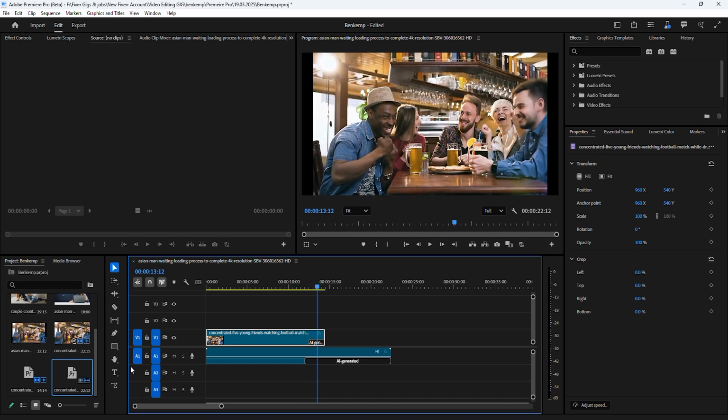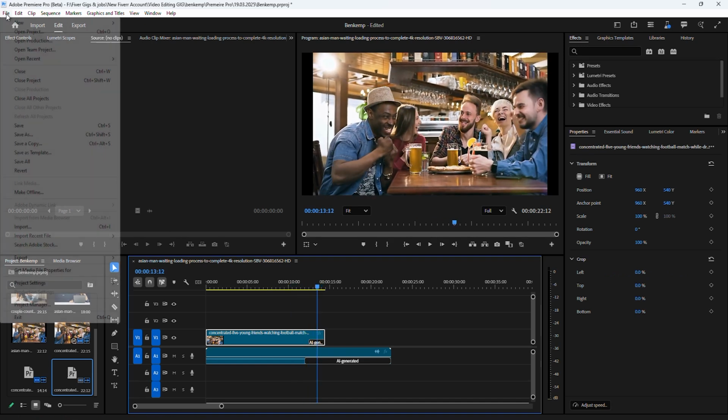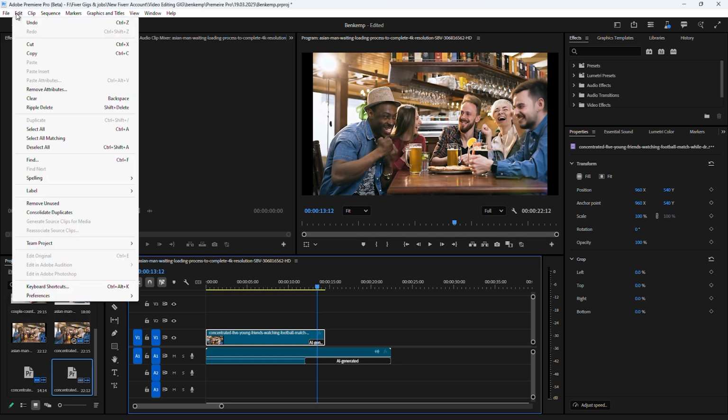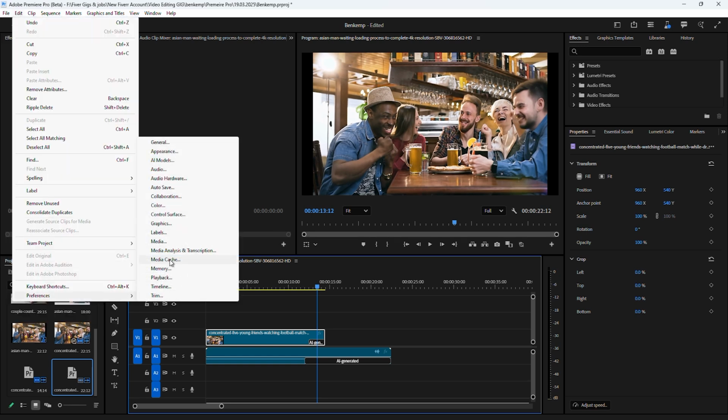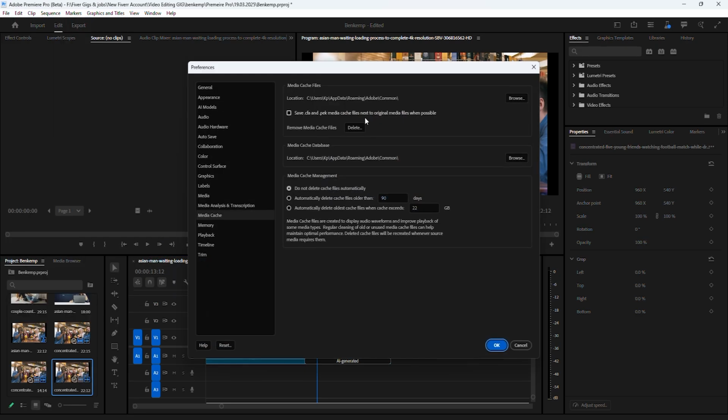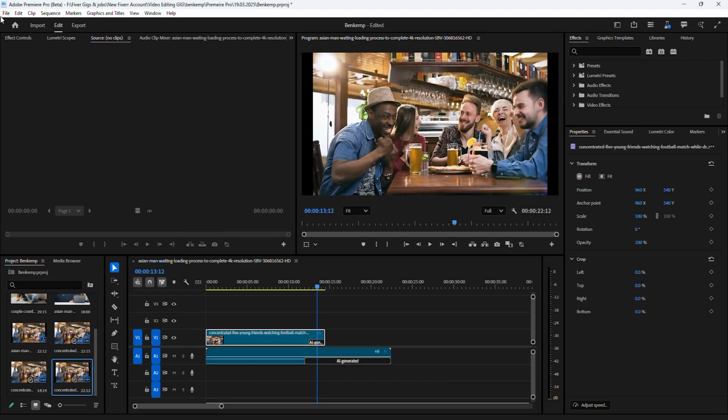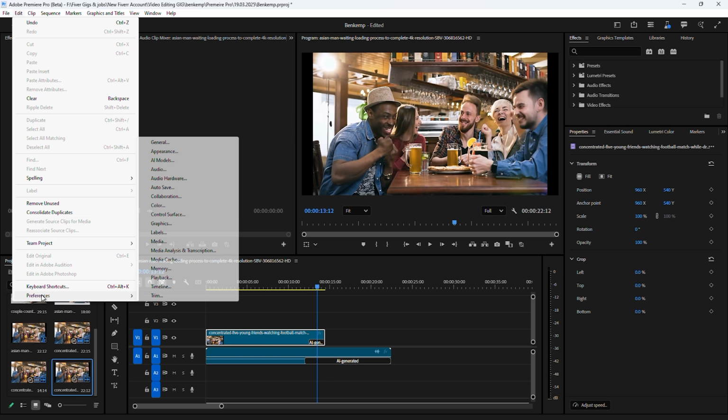All AI-generated content is automatically saved to your project under the Generated Media folder. However, if you want to change where these files are stored, go to Preferences, Scratch Disks, and select a new location. This helps keep your workspace organized and optimized.